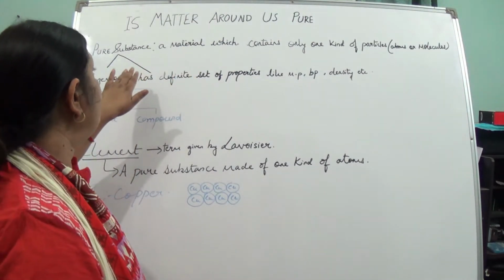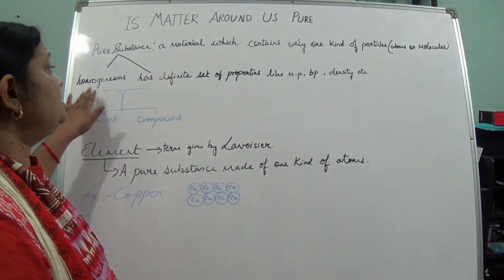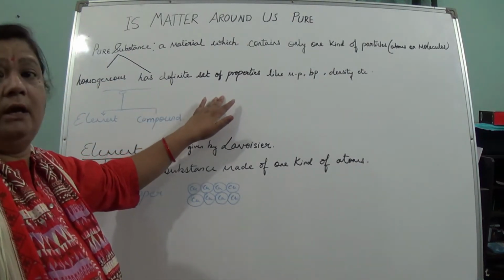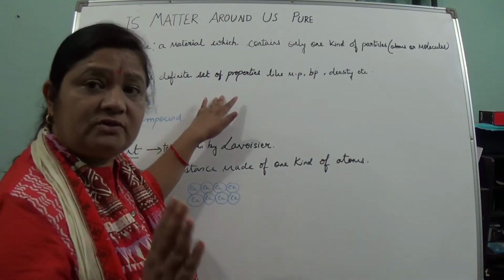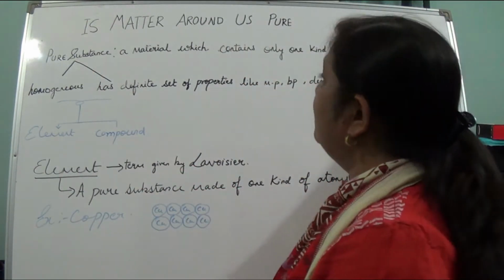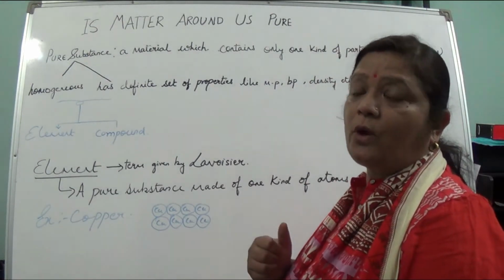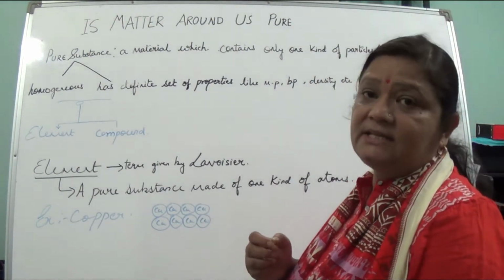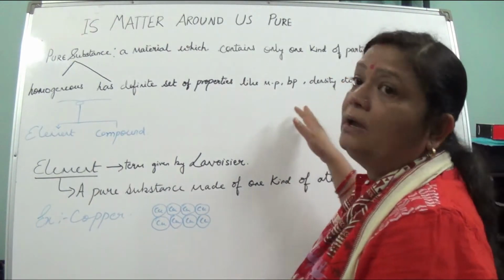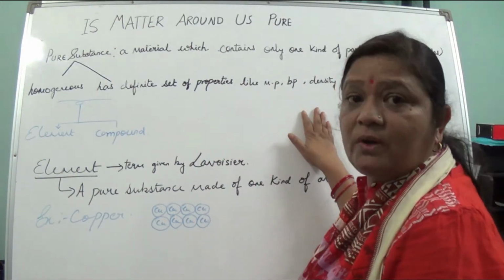So pure substances are basically homogeneous in nature and have a definite set of properties. Why are we saying this? If we are talking about magnesium, it will consist of the same type of particles, the same types of atoms. But if we are talking about salt, the formula of the salt is NaCl, isn't it? So it must consist of NaCl only, and this NaCl, sodium chloride, will have a specific melting point and boiling point. So that is also a pure substance.